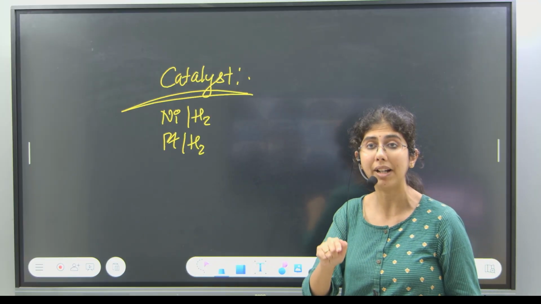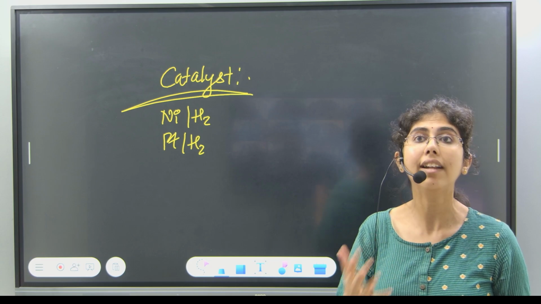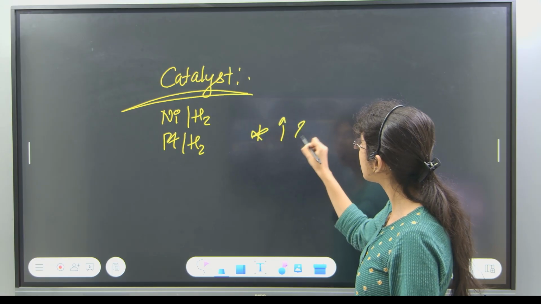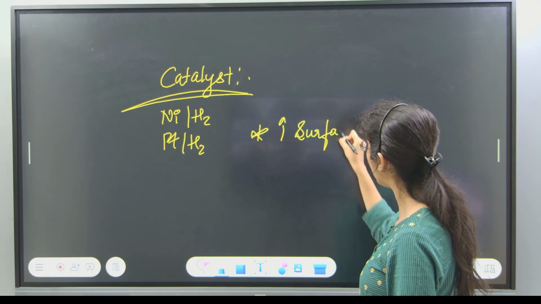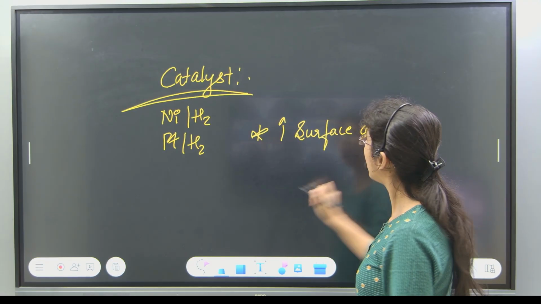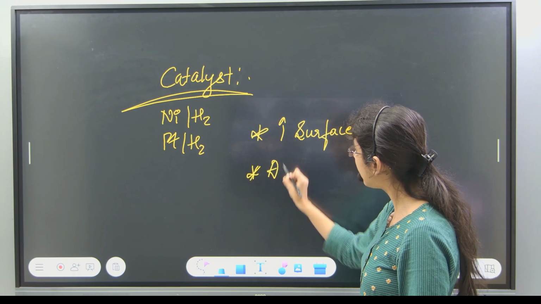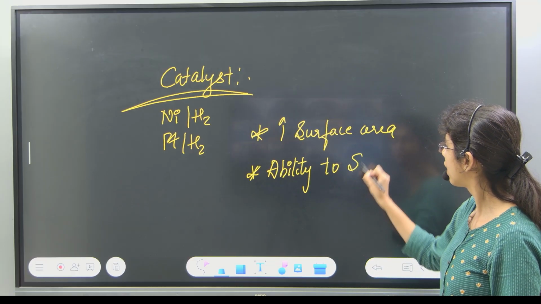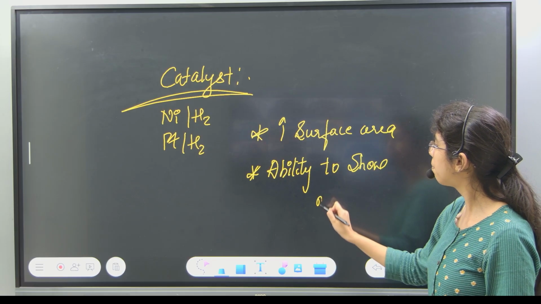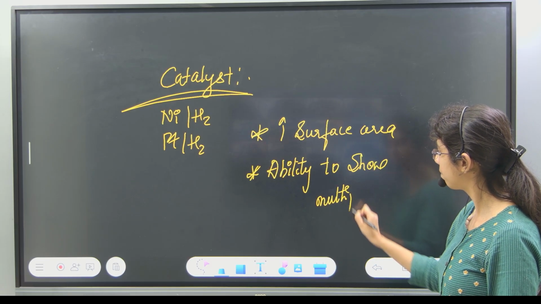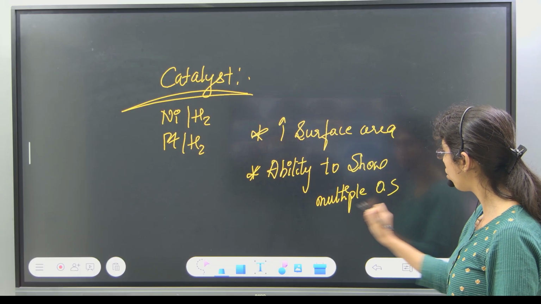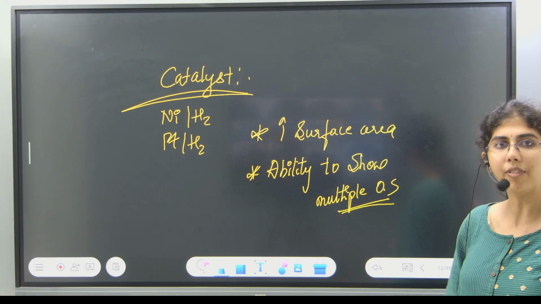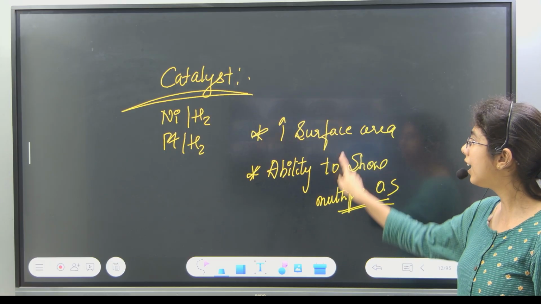Now, why do these transition metals show catalytic property? Two reasons you have to remember: high surface area and ability to show multiple oxidation state. Can you quickly note down this? After this, we'll go to question.